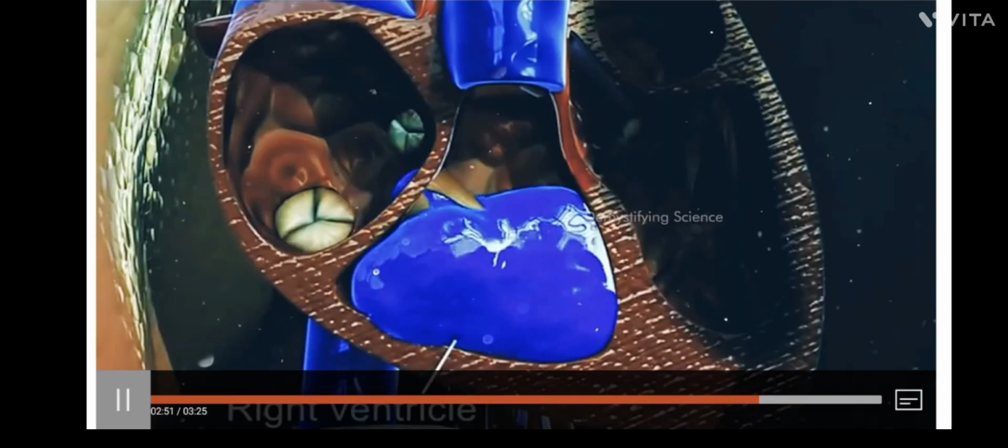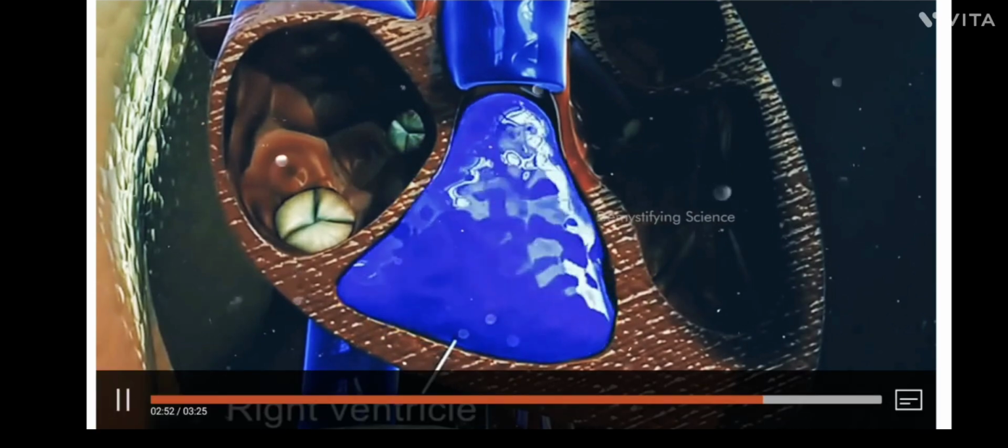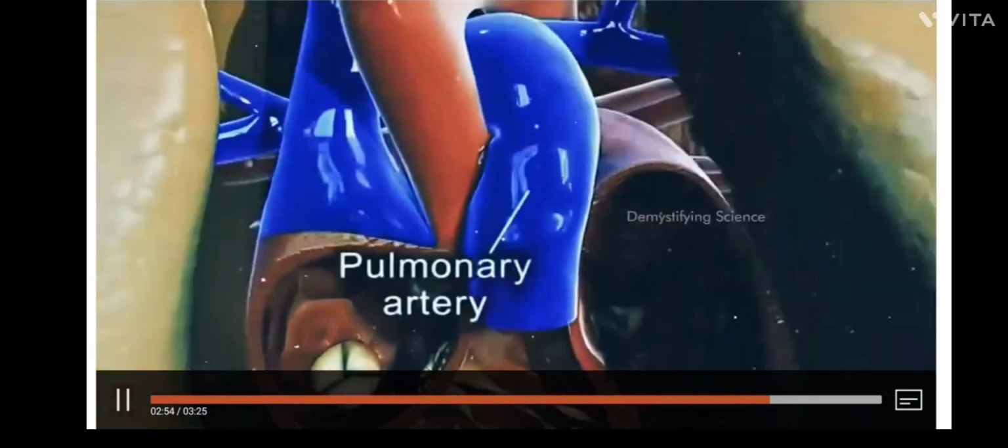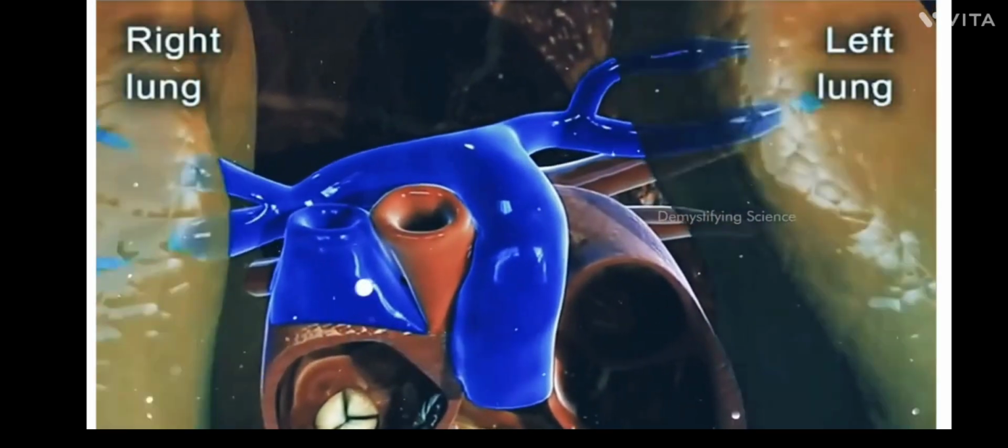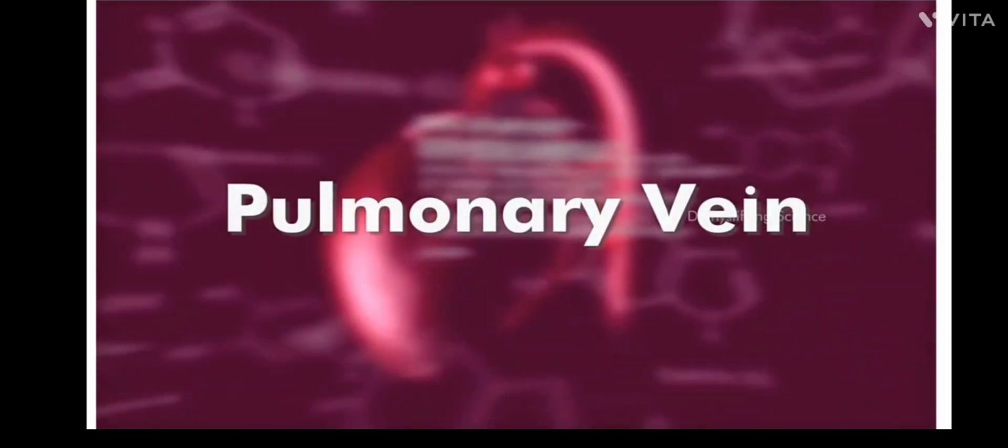Next comes the pulmonary artery. What will these pulmonary arteries do? They will carry the deoxygenated blood from the right ventricle to the lungs. See here, these are your pulmonary arteries.